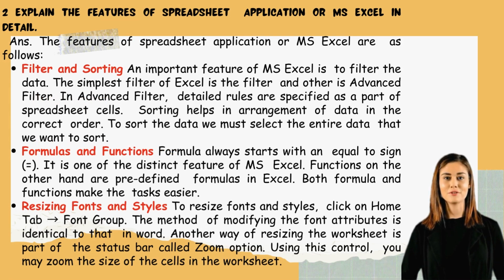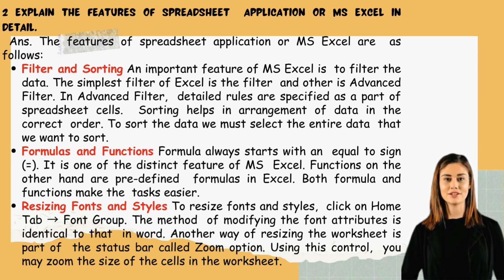Question 2. Explain the features of spreadsheet application or MS Excel in detail. Answer. The features of spreadsheet application or MS Excel are as follows. 1. Filter and sorting. An important feature of MS Excel is to filter the data. The simplest filter of Excel is the filter and the other is the advanced filter. In advanced filter, detailed rules are specified as a part of spreadsheet cells. Sorting helps in arrangement of data in the correct order. To sort the data, we must select the entire data that we want to sort.